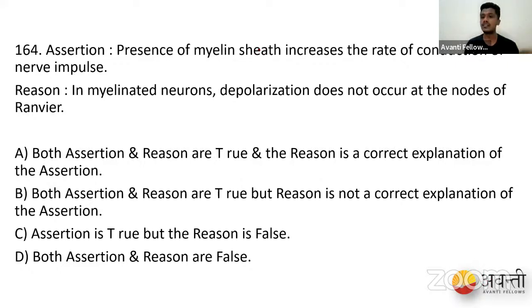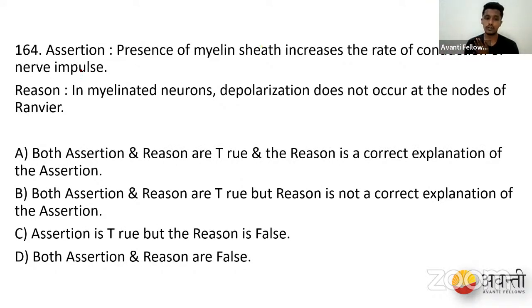The presence of a myelin sheath increases the rate of nerve impulses. Absolutely right. So in myelinated neurons, depolarization does not occur at the nodes of Ranvier. Is it true, people? Is it happening like that? Or does the jumping of electrical impulses happen because of the nodes of Ranvier? So one of the depolarization characteristics where there is myelin is depending upon the nodes of Ranvier. Nodes of Ranvier are very important because that is where the depolarization is actually amplified throughout the length of the axon.